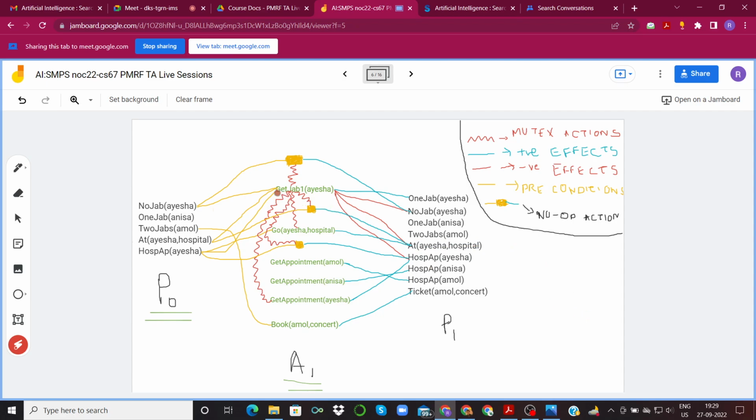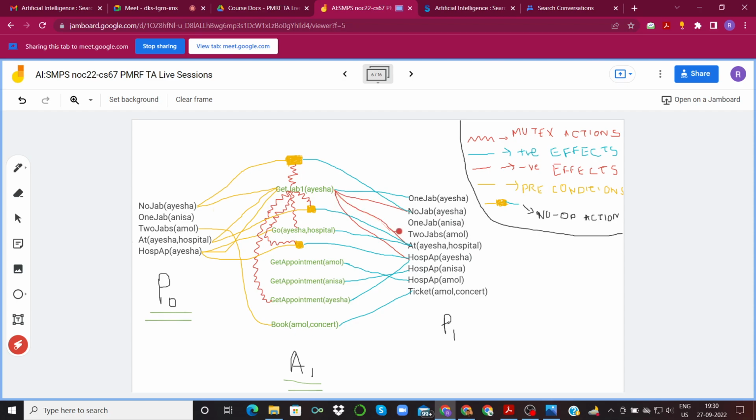And then we have get jab 1 Aisha, which has prerequisites of having no jab, at hospital, and hospital appointment. So these are three prerequisite edges that we add. And there's one positive effect, one jab. Now remember, in this case we have some negative effects as well, which is no jab Aisha. This is a negative effect. We mark this using this red edge.